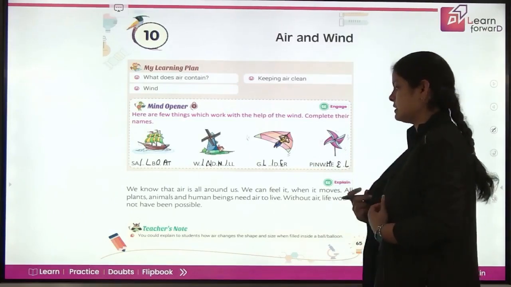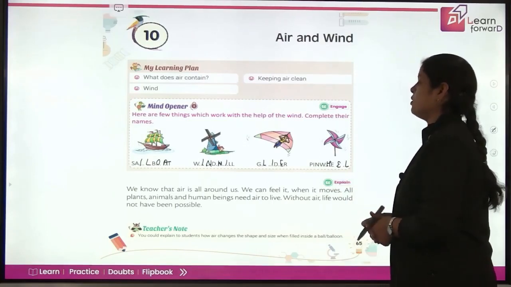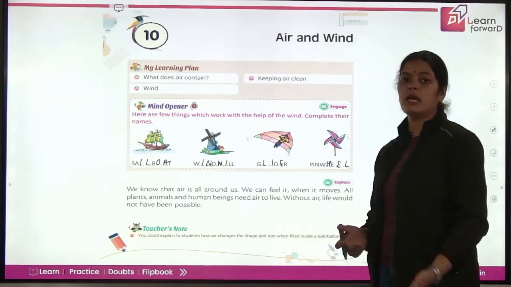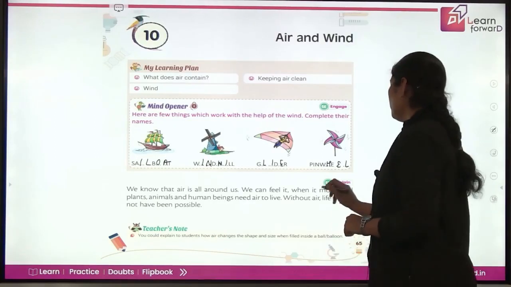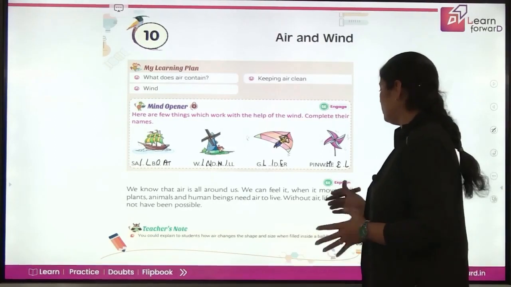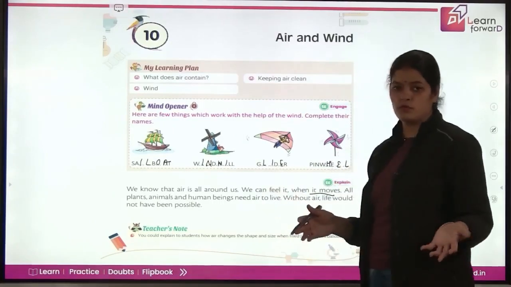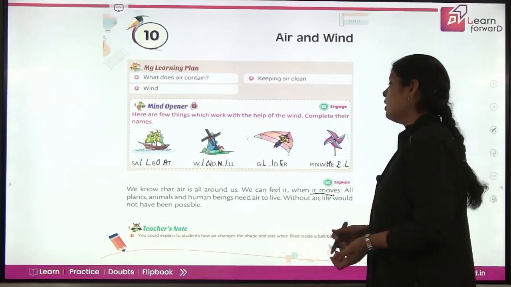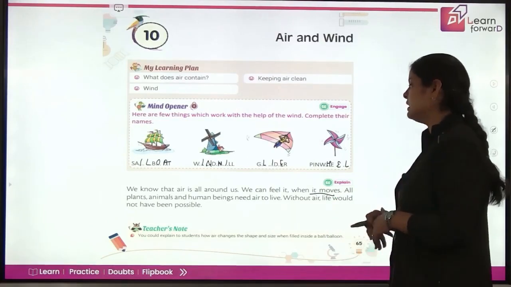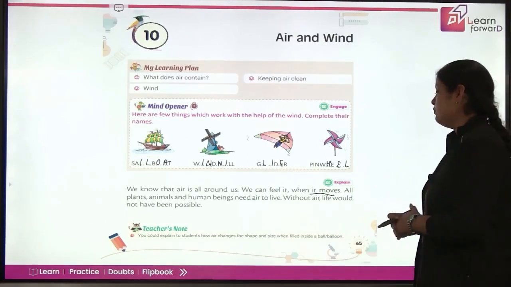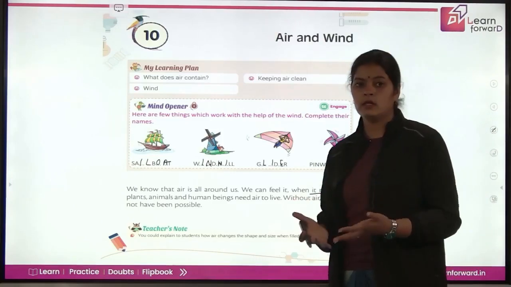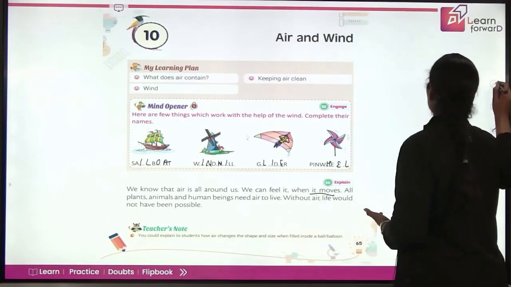Now start the chapter. We know that air is all around us. Yes, of course. We cannot see it, but actually we can feel it. We can feel it only when it moves. If air is not moving, we cannot feel it. All plants, animals and human beings need air to live. Without air, life would not have been possible. If there is no air, no life is possible here.